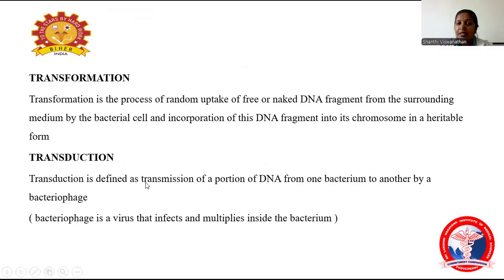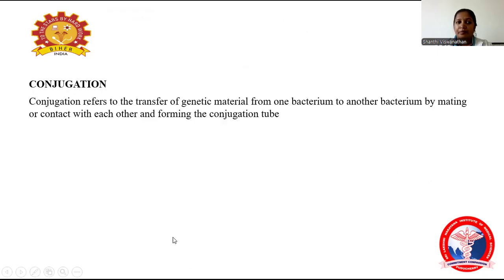Coming to transduction, it is a transmission of a portion. Only a portion of the DNA is transferred from one bacteria to another bacteria by a vehicle known as bacteriophage. The bacteriophage is nothing but a virus that infects bacteria and multiplies inside the bacteria. Coming to conjugation. Conjugation is the transfer of genetic material from one bacteria to another by meeting or contact with each other by forming a conjugation tube.